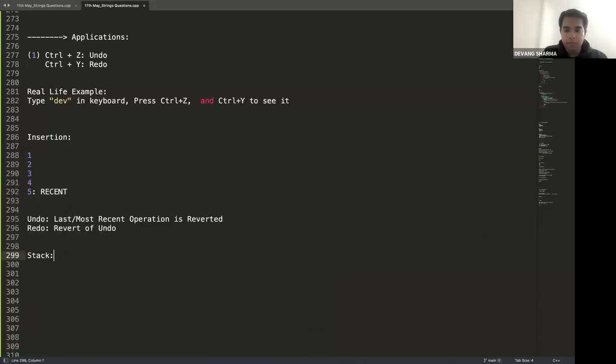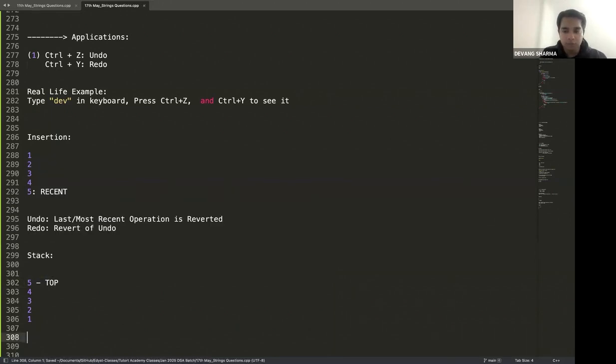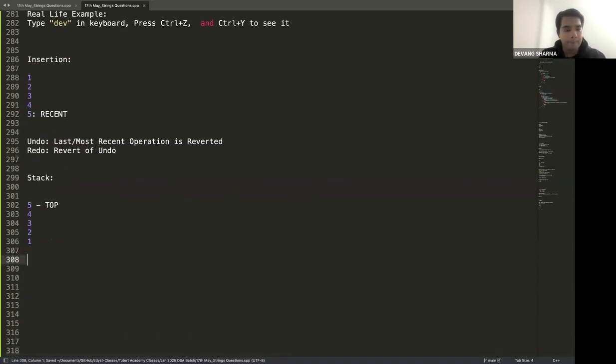Okay, so if I talk about the stack here, 1, 2, 3, 4, 5. How will that be inserted? That will be inserted as 5, 4, 3, 2, 1. 5 will be on the top and so on. All agree? Come on, guys, quick in the chat. That's how my stack structure would be, right? Now tell me, what is the last operation that I did? When you inserted 1, 2, 3, 4, 5, what was the last operation? Correct. The last operation was inserting 5.